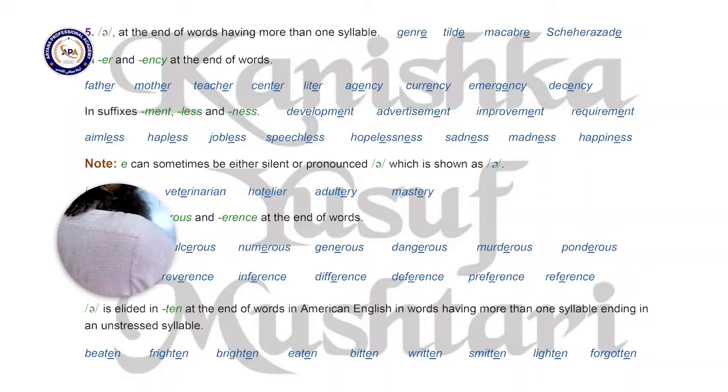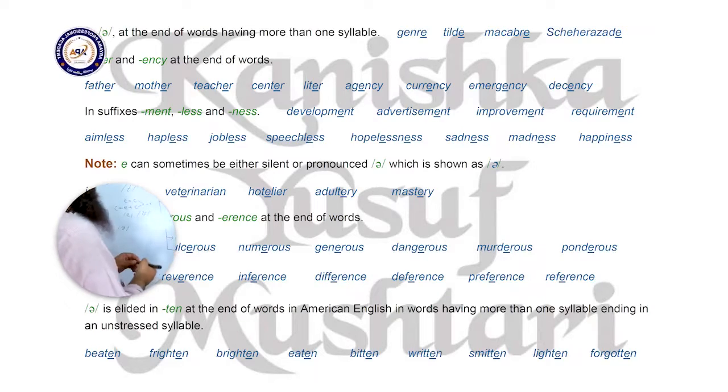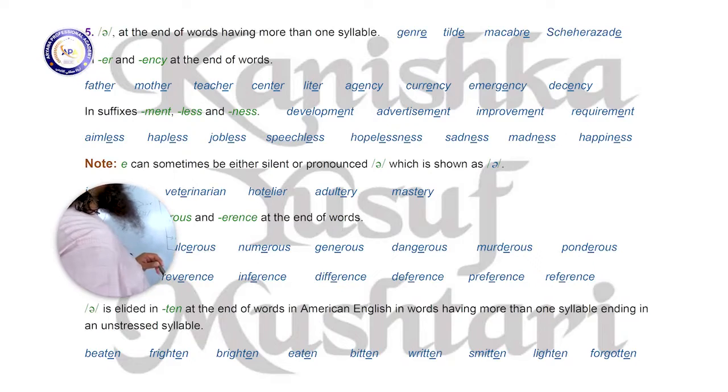Alright. One spoken English rule with schwa sound in American English. Schwa is elided in TEN at the end of words in American English, in words having more than one syllable ending in an unstressed syllable.